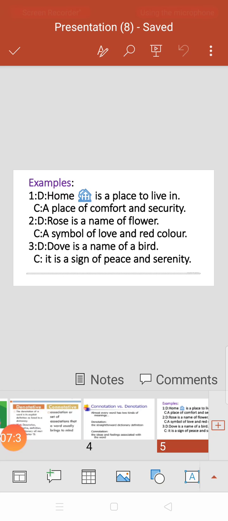You have to open page number 57 of your English book, and this is a textbook, and there are 2 columns in front of me, denotation and connotation. In the column of denotation, it is written, it is the dictionary and literal meaning of a word. And in the second column, there is written connotation. It is the emotional, contextual, cultural meaning attached to a word, shades and degrees of meaning.